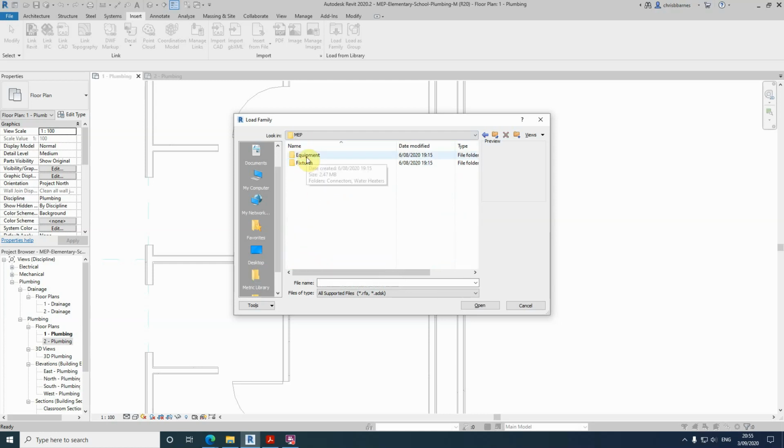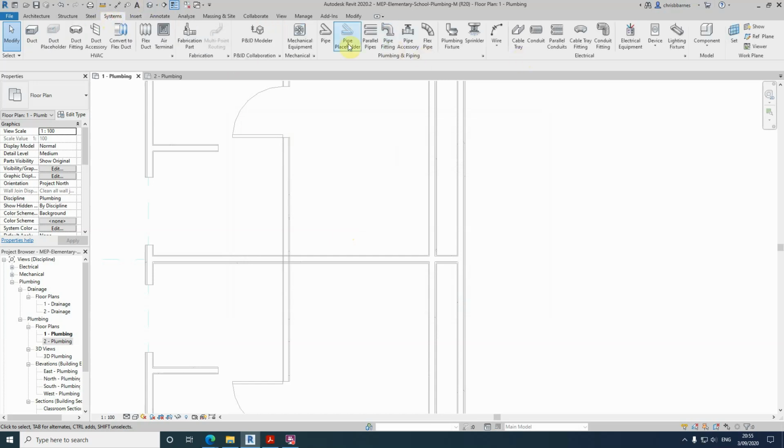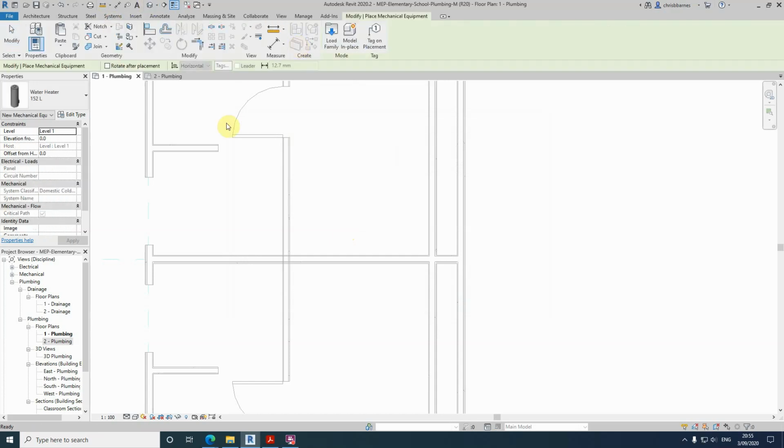and we need to look for plumbing, MEP, equipment, water heaters, and this is the one that we're going to use. So we've loaded that in. So let's try and place it. This one.